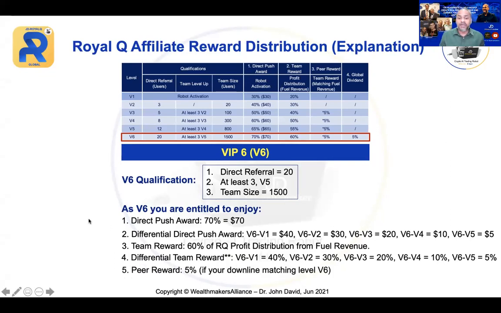And now you have the peer reward, 5% when your V5 becomes V6. All right. You will enjoy another 5% from their total 1,500 members. Remember that.